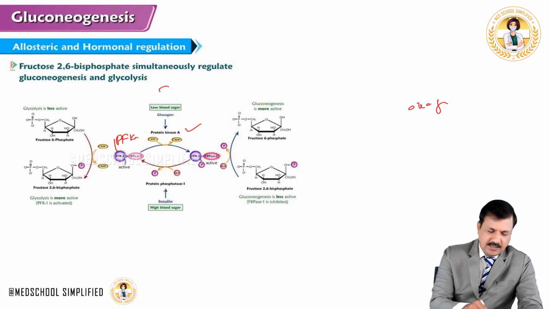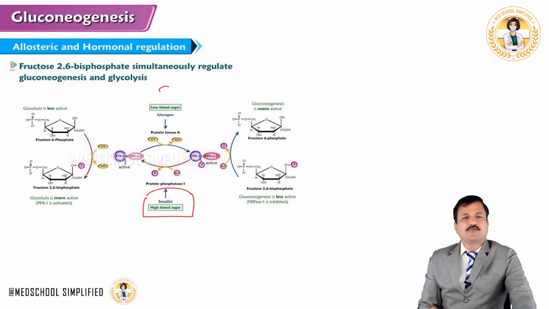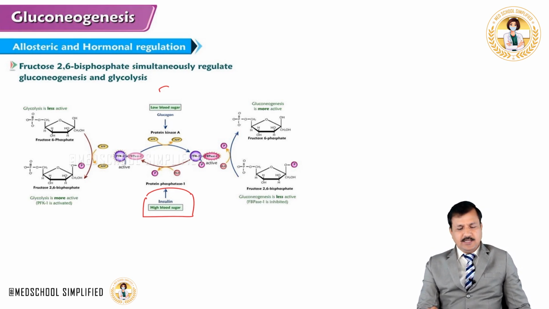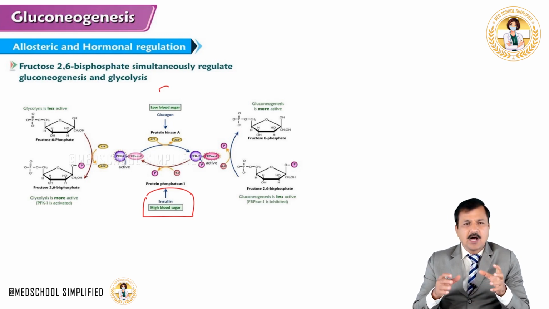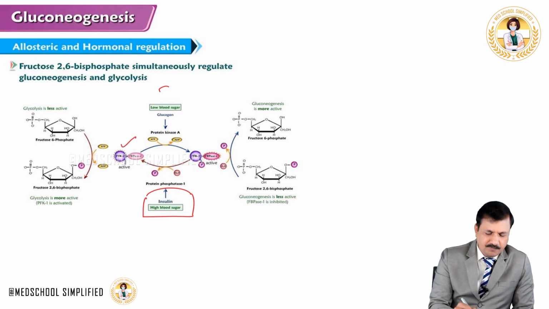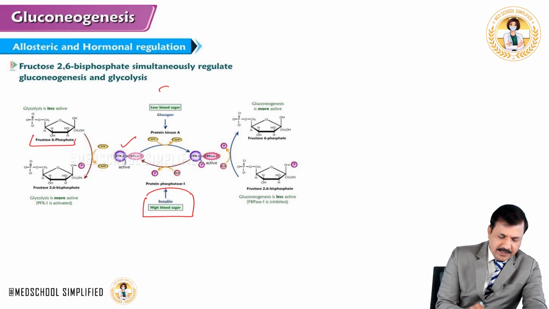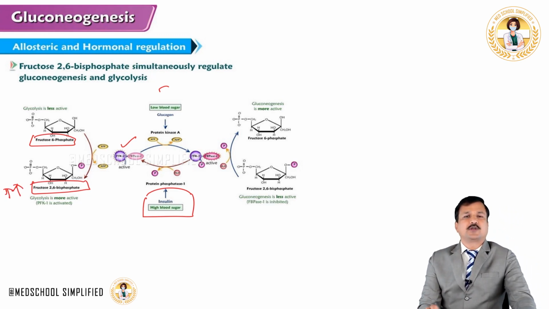Whenever a person is in a fed condition, it's all about insulin. Insulin is going to increase protein phosphatase enzyme activity, and this protein phosphatase is going to remove phosphate from the PFK2 enzyme. Now its kinase subunit becomes active and the phosphatase subunit becomes inactive, thereby fructose 6-phosphate will be converted into fructose 2,6-bisphosphate, and there will be an increase in fructose 2,6-bisphosphate, keeping PFK1 active.